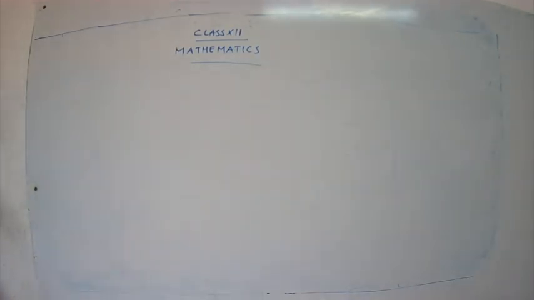Today we are going to start with our exercise 1.6. As I have told you, in exercise 1.6 we have to use the rules that come from the Rouché-Capelli theorem. In the previous class we studied in detail the Rouché-Capelli theorem and also the 3 different rules that we have to follow for checking the consistency of a given system. Let's have a small recap of the rules and then we move to our exercise.